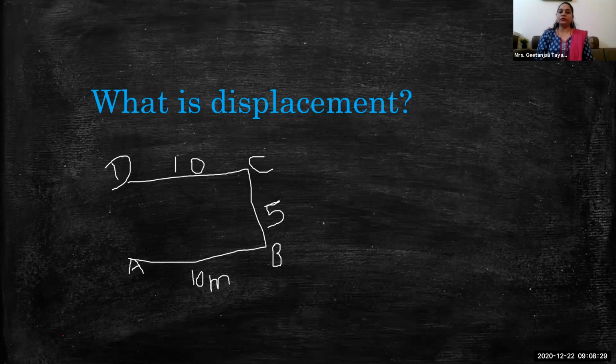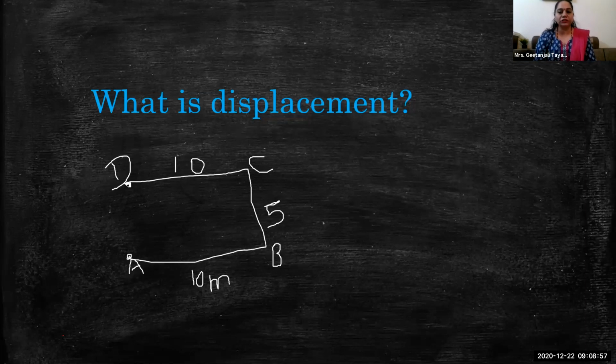But when we talk about displacement, we consider the initial point and the final point. What is the initial point? A is the initial point. And what is the final point of this person? D is the final point. How does he travel? That person travels A to B, B to C, then C to D. So he travels 10 plus 5 plus 10, that means 25 meter altogether.